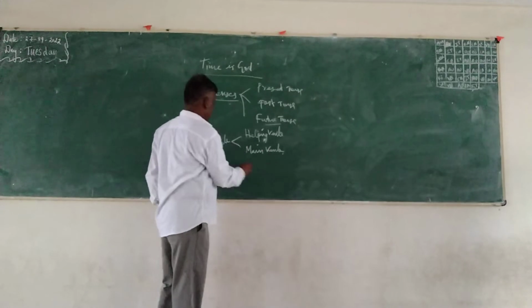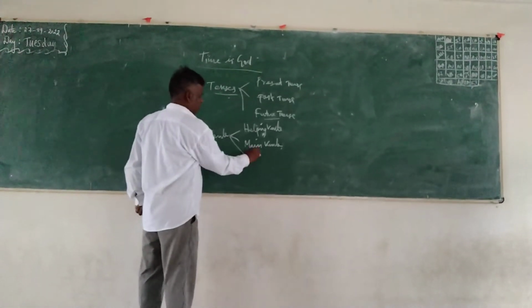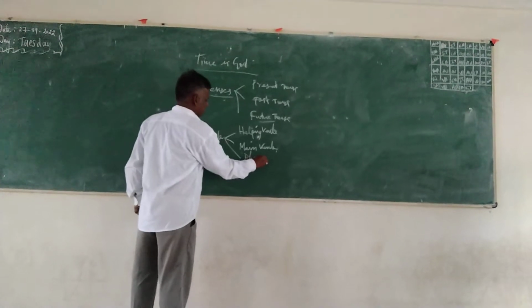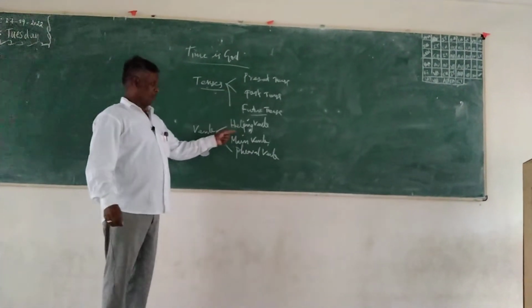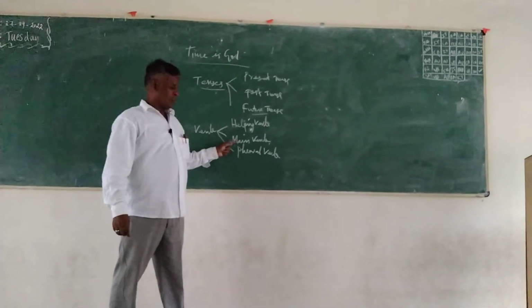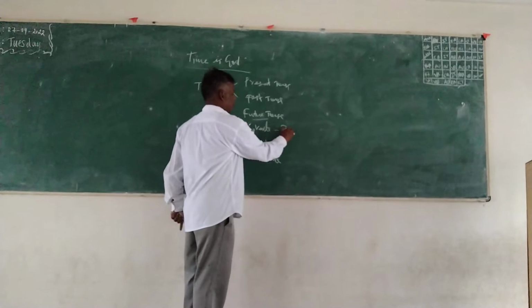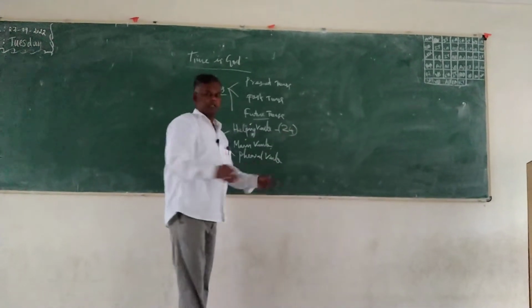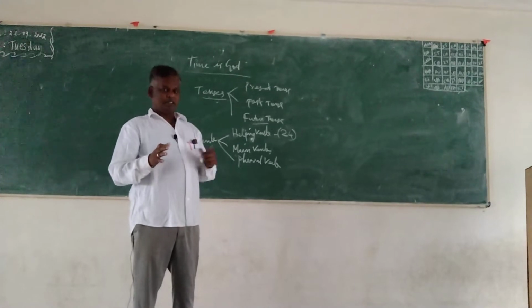Even in modern times, people talk about phrasal verbs, helping verbs and main verbs. Helping verbs are only 24 in number. They are otherwise known as empty words.